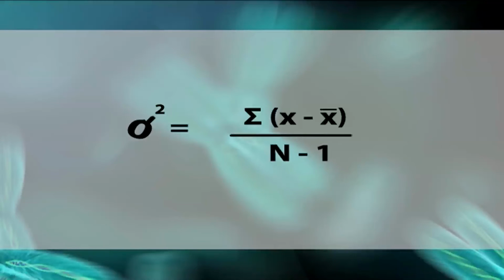Quantitative traits are usually described by a parameter called variance, which is simply the square of the standard deviation, expressed as sigma square is equal to the summation of the square of x minus x bar, divided by n minus 1.